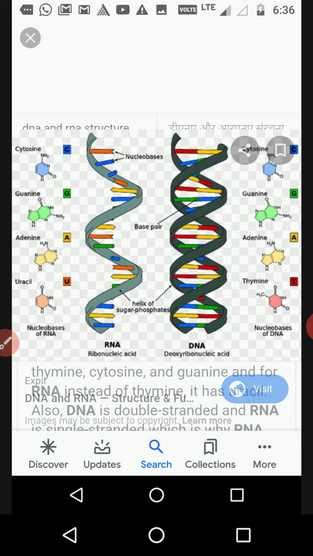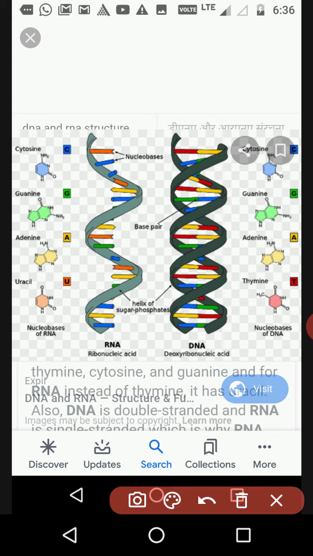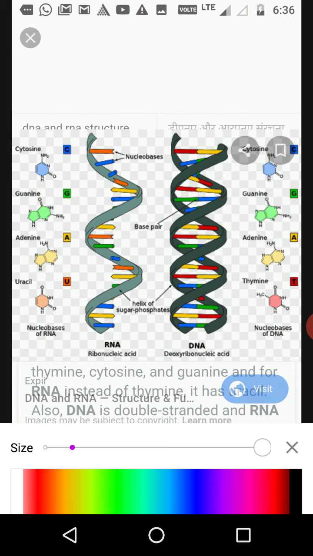As you know, the full form of DNA is deoxyribonucleic acid, and RNA is ribonucleic acid. So nucleic acids belong to deoxyribonucleotides and ribonucleotides. Clear? Here you can see the structure of DNA. I am going to show you the structure of DNA in this pamphlet. You can see here the main difference in the structure of DNA.